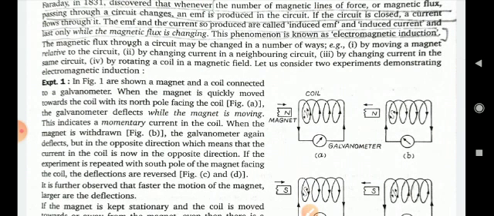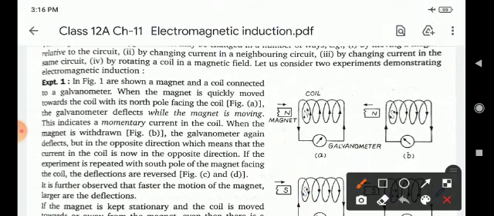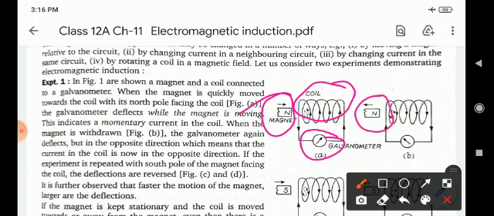In this figure, a magnet and a coil are connected to a galvanometer. So children, what is a galvanometer? A very important point. Children, this is the coil, this is the galvanometer, and this is the magnet, whose north pole is moved towards the coil and then away from the coil.